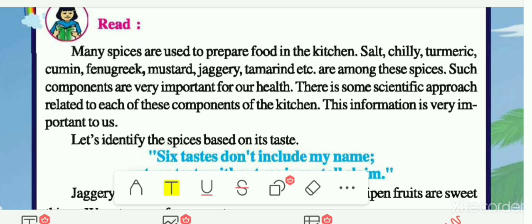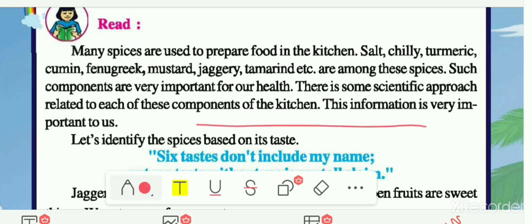Now on the next page, that is page number 67, a reading section is given to you. So now let me read. Many spices are used to prepare food in the kitchen. We know that many spices are used to prepare food in the kitchen, and we had learned about many spices in our previous class. So salt, chili, turmeric, then cumin, fenugreek, mustard, jaggery and tamarind, etc. These are examples of some of the spices which we are using in our kitchen.